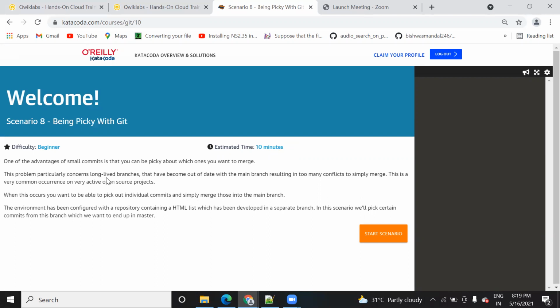This problem particularly concerns long-lived branches that are out of date with the main branch and have some conflict while merging those changes. Conflict means merging the current change with the previous change, so that we can bring all those changes into a single repo. This assignment will help us solve those problems. We are going to pick up individual commits, merge them together, and add them into the main branch. So let's start it.